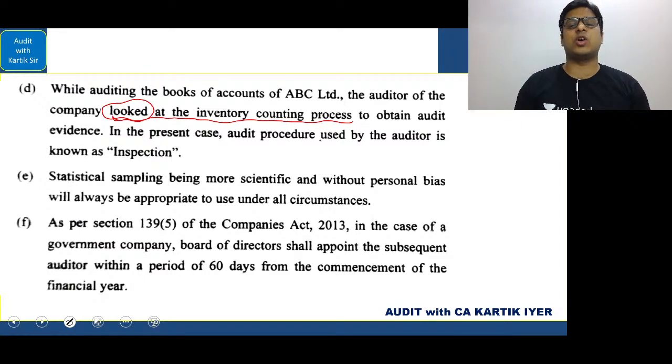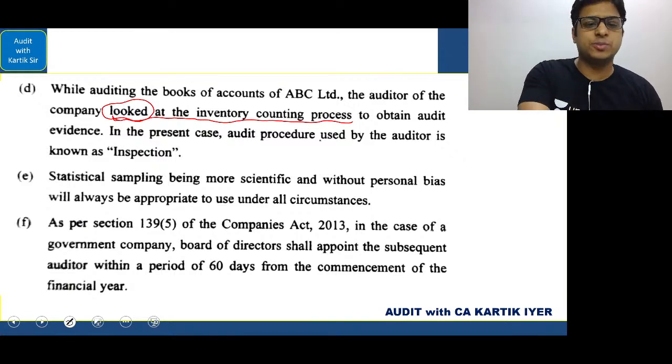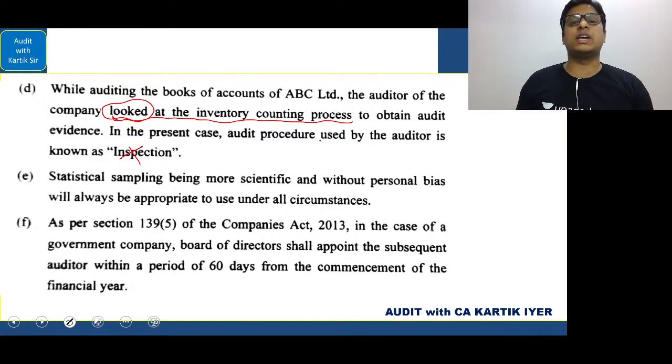Tell me, is it correct or not? The answer is observation. The audit procedure that the auditor is using in this case is observation and not inspection. So inspection would be incorrect in this case. Okay. Next one.